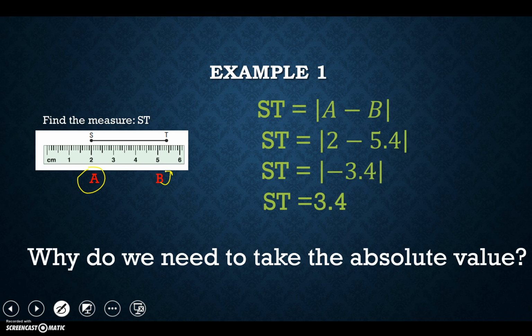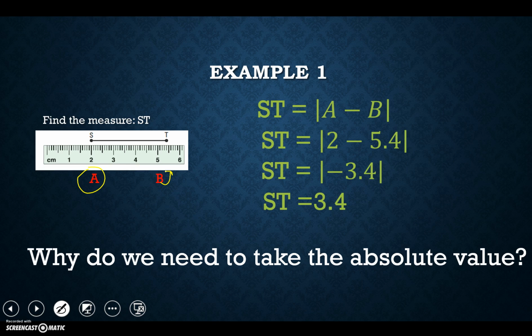Because remember, absolute value represents the distance from 0. So my main question to you here is, why do we need to take the absolute value? Well, here's the answer to that. I cannot have a negative distance. You will never, ever get a negative distance. So anytime you're doing these problems, make sure that you take the absolute value.